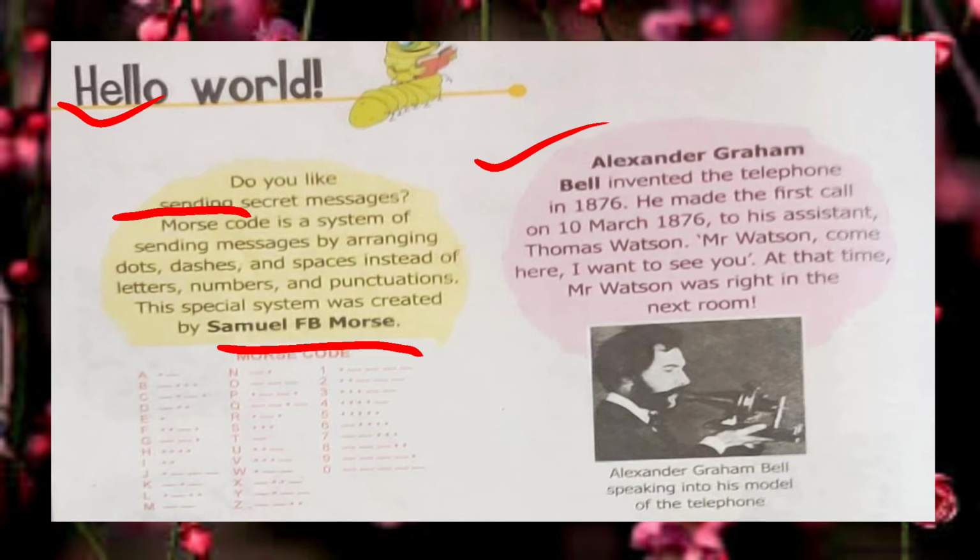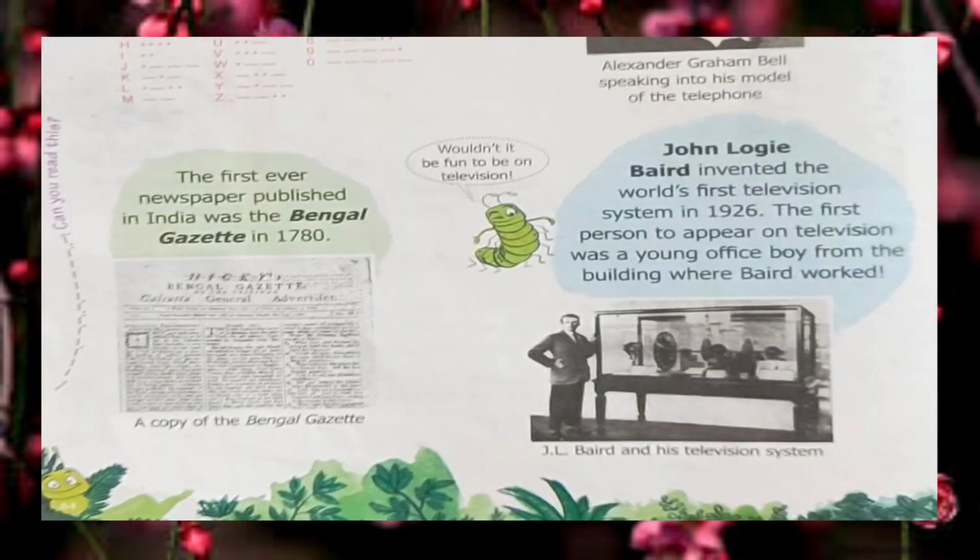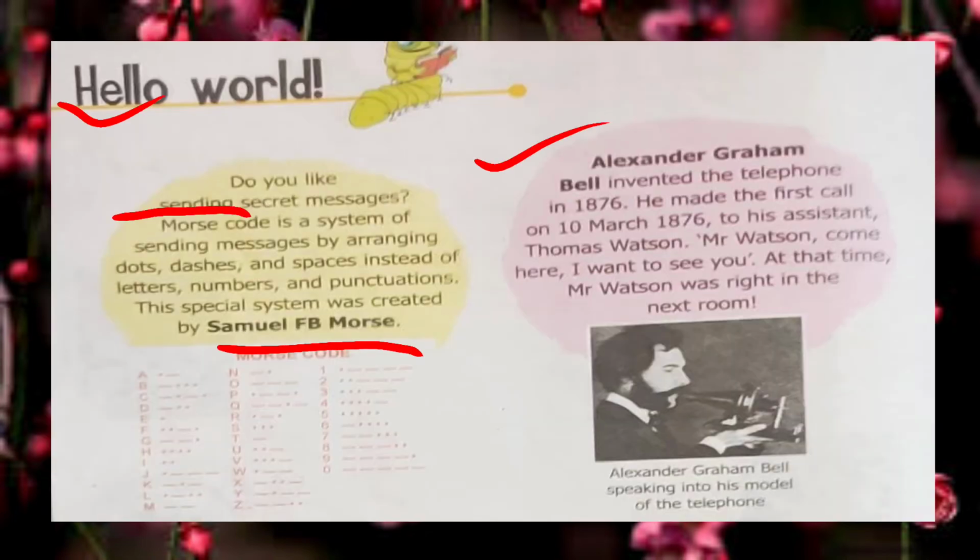Now the next one is Alexander Graham Bell. Alexander Graham Bell invented the telephone. Who had invented the telephone? The first scientist who invented the telephone is Alexander Graham Bell, in 1876. He made the first call on 10th March 1876 to his assistant Thomas Watson: Mr. Watson, come here, I want to see you. At the time, Mr. Watson was right in the next room. Alexander Graham Bell is the first person who invented the telephone. Is it clear? You all can see the first telephone here.